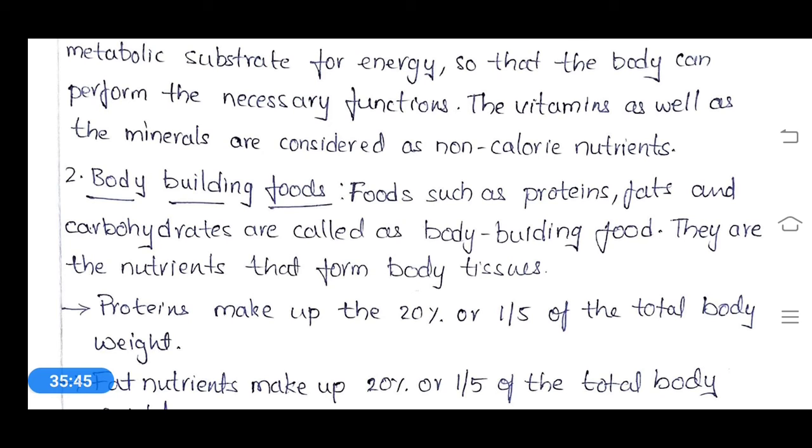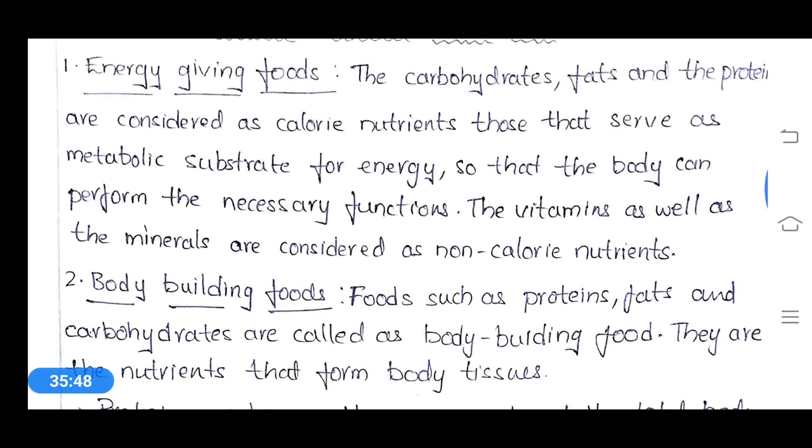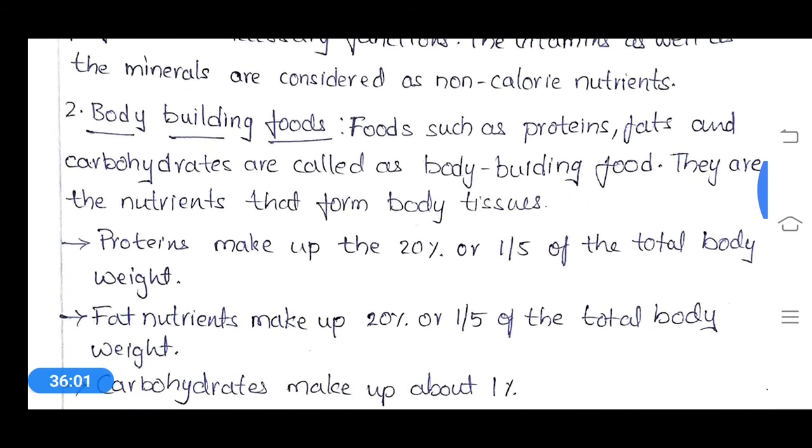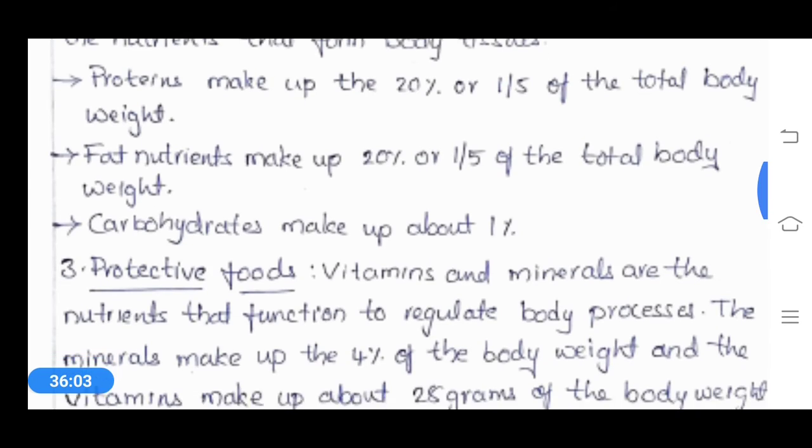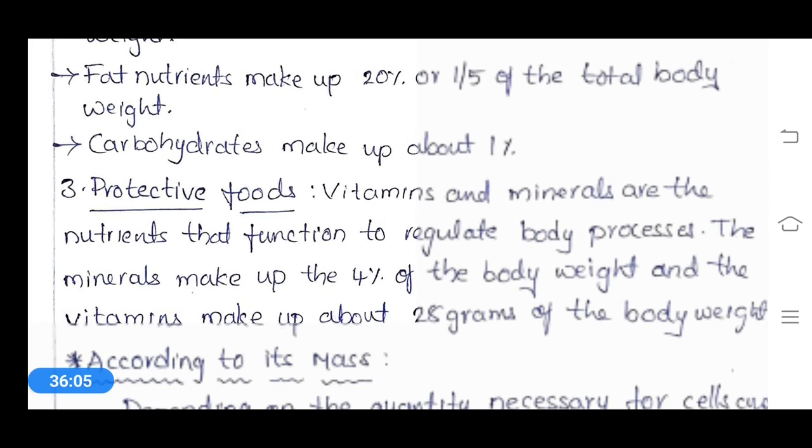Carbohydrates, proteins, and fats are both energy giving foods and also body building foods. That means they produce energy and also they are helpful in body building. But only vitamins and minerals are protective foods.